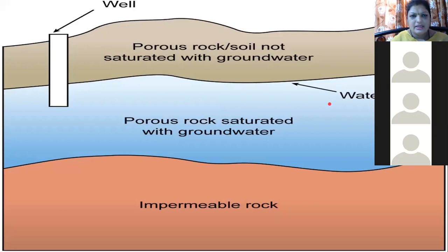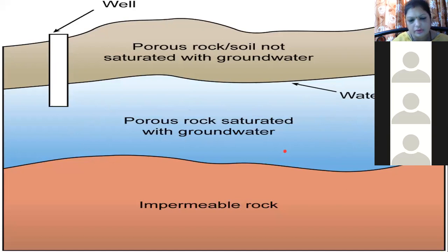That means there are some different types of rocks, porous and non-porous rocks. These are porous rocks. What are porous rocks? They absorb the water. So here you can see the water is already collected here, the rainwater. This is below the soil, under the soil I'm talking about. This is underground water. That means the water which is collected under the ground.